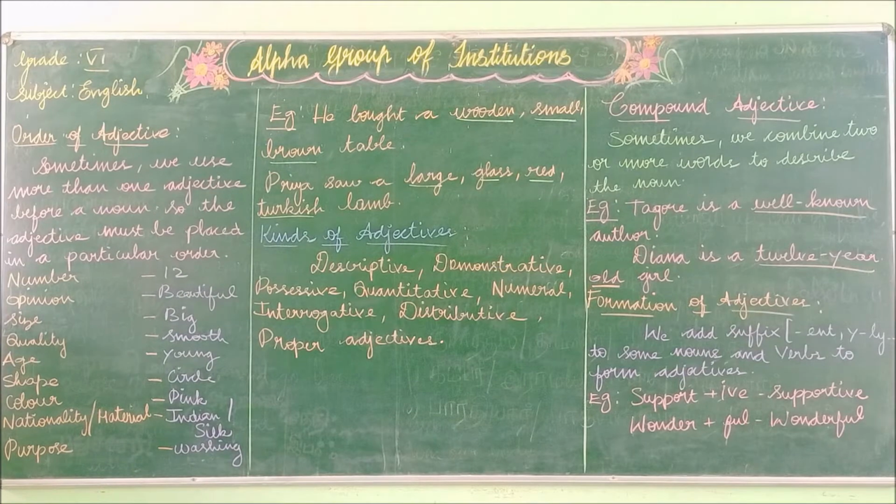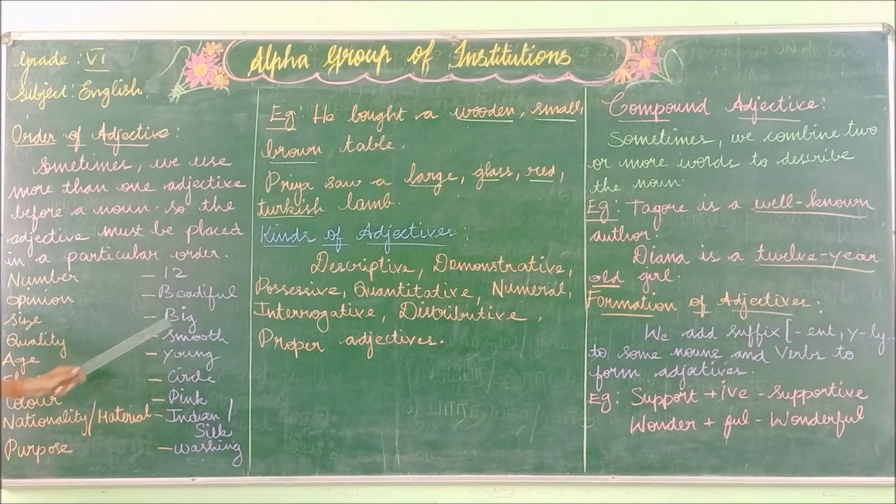Now let us see the order of the adjective. So this is the order of the adjective. First, number, opinion, size, quality, age, shape, color, nationality or material, purpose. These are all the order of the adjective. The first one is number. For example, 12. Opinion, beautiful. So these are all the examples.